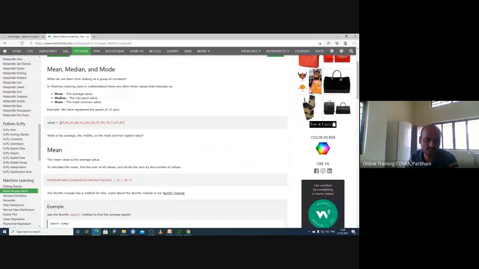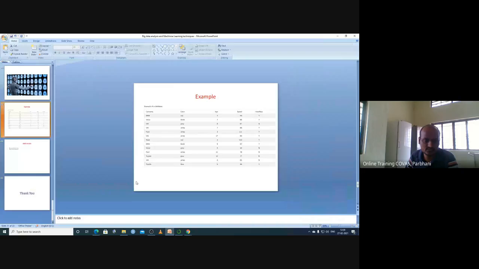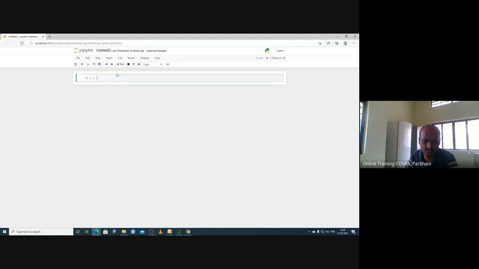If you are trying to put it into Python, how can you do it? Either you can copy paste it, or if you want to type manually, you type speed equal to, open bracket, 99, comma, 86, comma, 87.